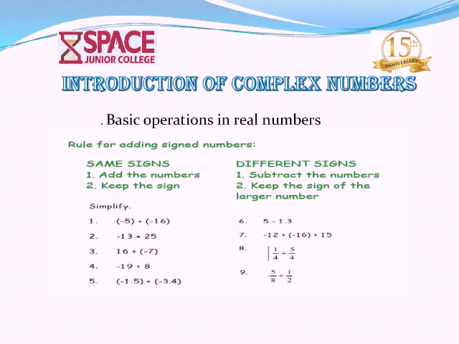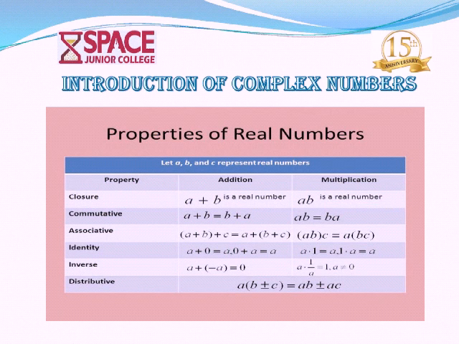Why this is called properties: there are some names given. See one by one. The first one is closure property. Closure property means suppose we take any two numbers a, b in real numbers, and adding a plus b also belongs to real numbers. This property is called the closure property. This property we also take in multiplication. a comma b belongs to R, a into b also belongs to R. This is called the closure property with respect to multiplication.